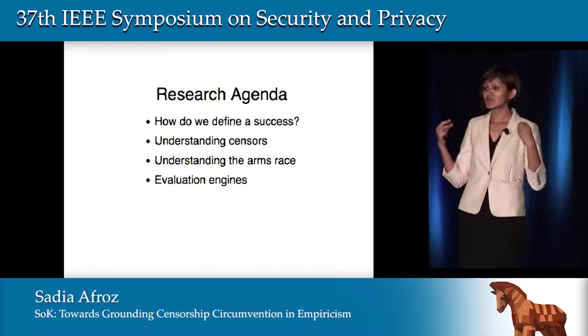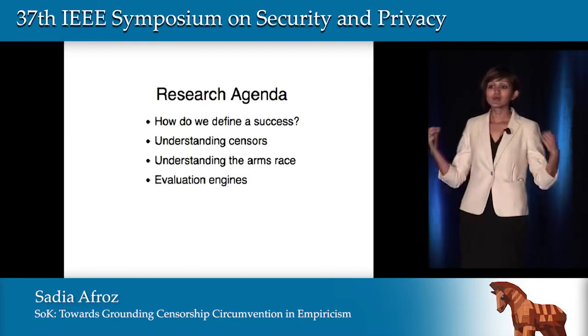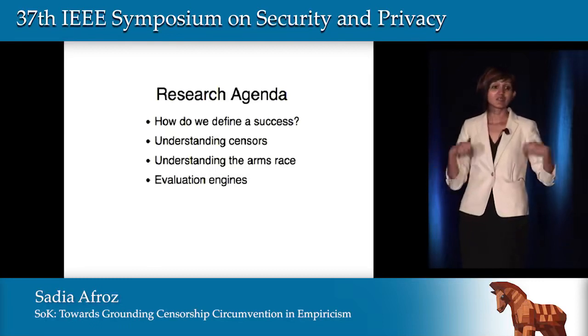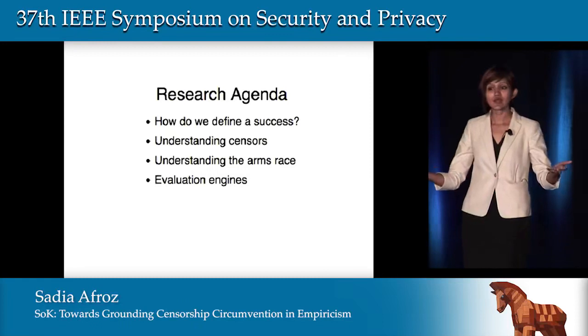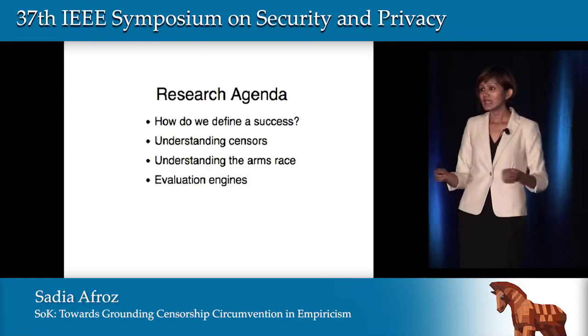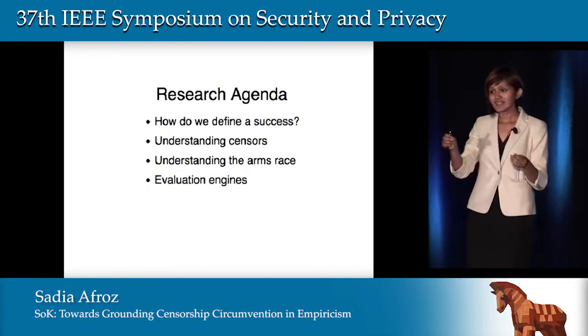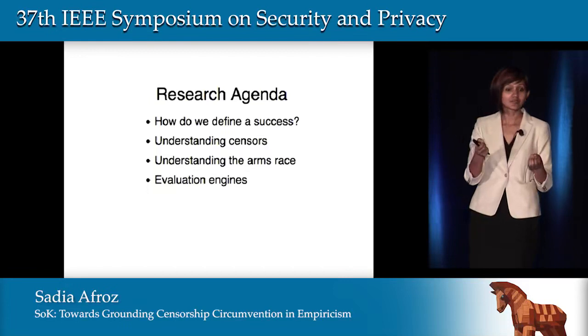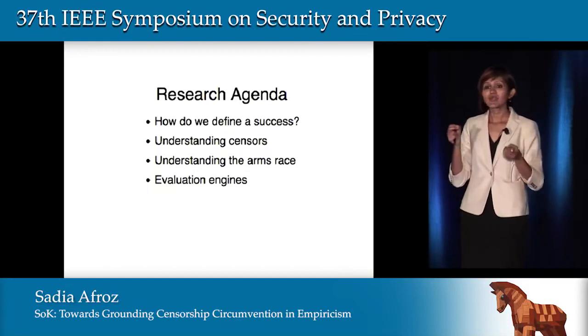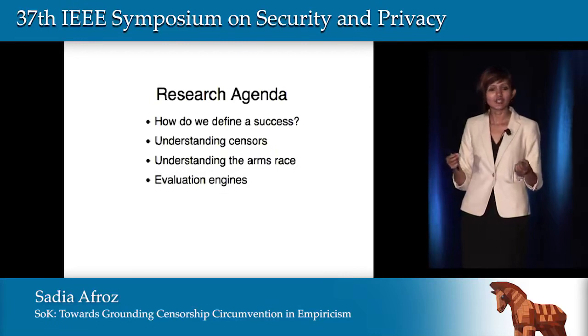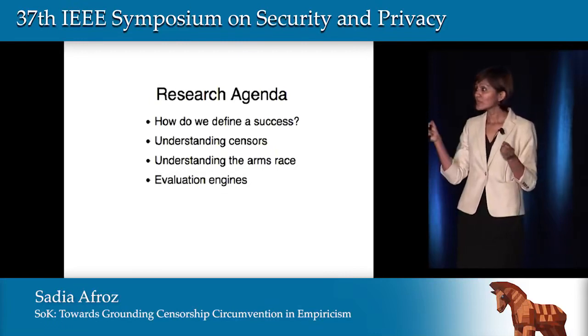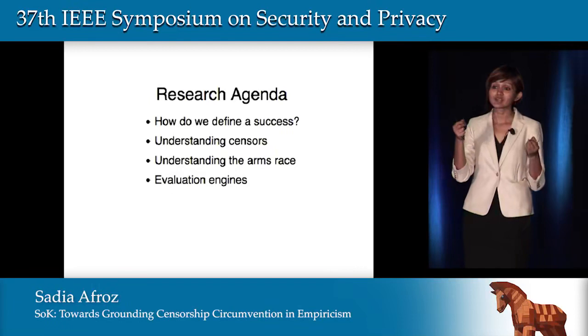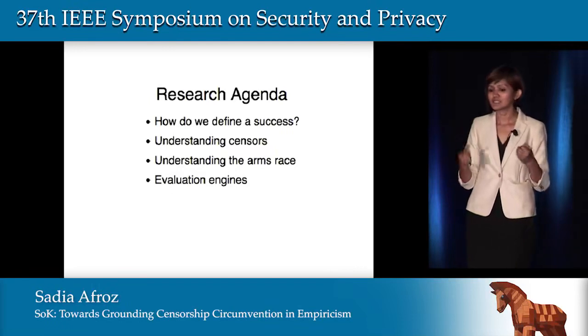And that brings me to my last point, an evaluation engine. Censorship circumvention development is still very reactive. We come up with an idea, we implement it, and we deploy it, and then wait for the censors to block it. And in many cases, we find that in spite of all this complicated crypto we put in our system, the censor is looking at the certificate lifetime to block the tool. So it would be very useful to have an automated evaluation engine for the developers to identify these simple techniques that the censors are probably going to use to block your system.